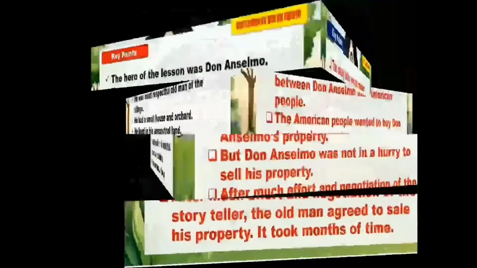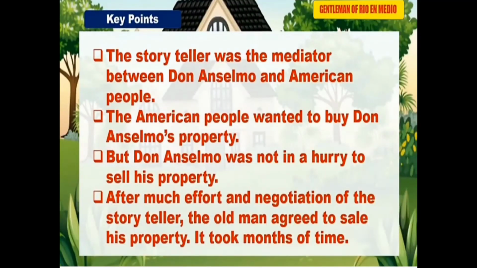We can find a storyteller in this lesson. The storyteller was the mediator between Don Anselmo and the American people. The American people wanted to buy Don Anselmo's property. Who wanted to buy Don Anselmo's property, children? The Americans wanted to buy.